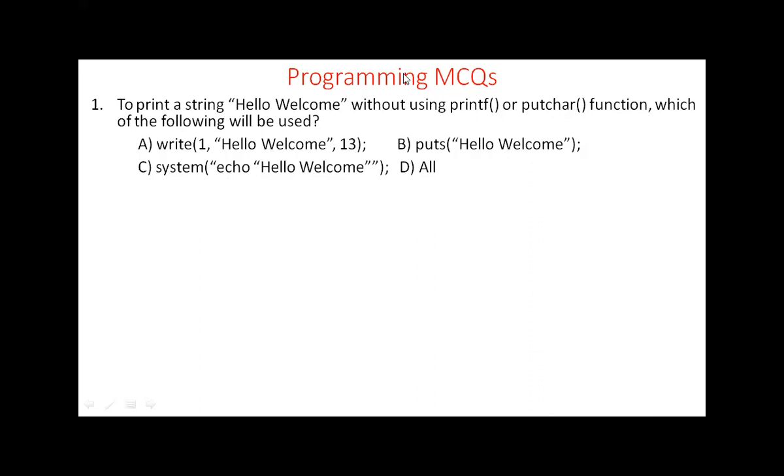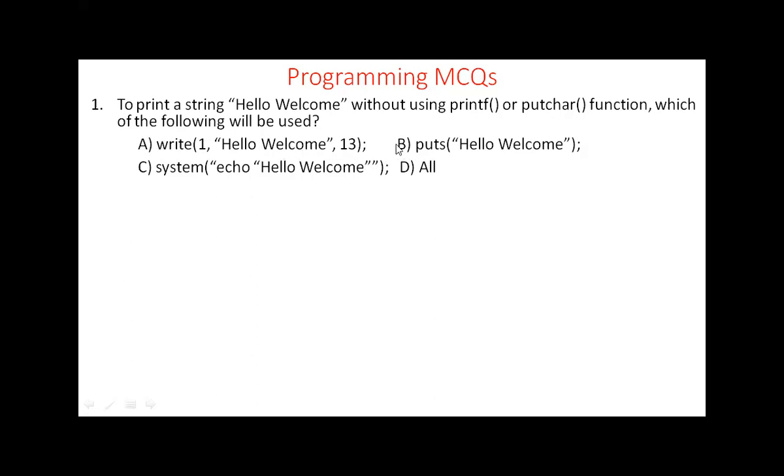Yes. Okay, so we know by puts function we can print a string, so option B is correct. Then similarly, using the write function also, here 1 indicates standard output. Then "hello welcome", and how many characters we need to print, that we pass here. So options A and B both are correct.